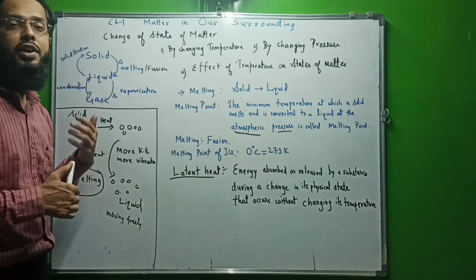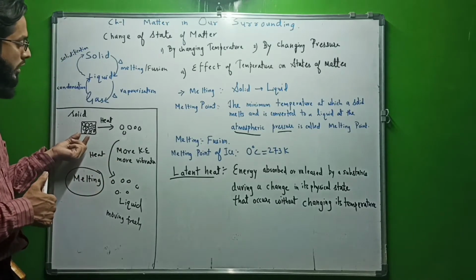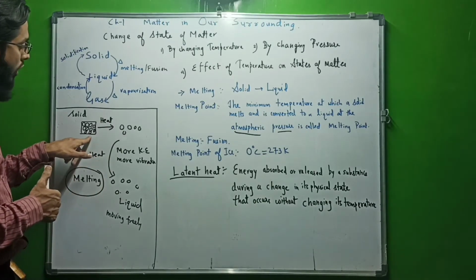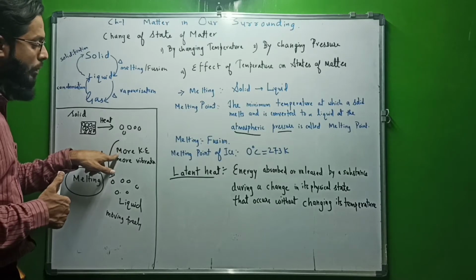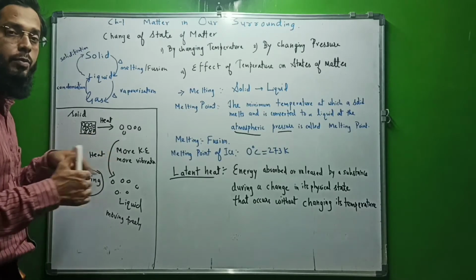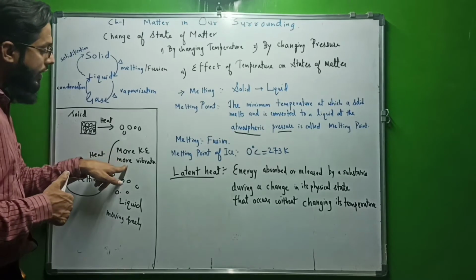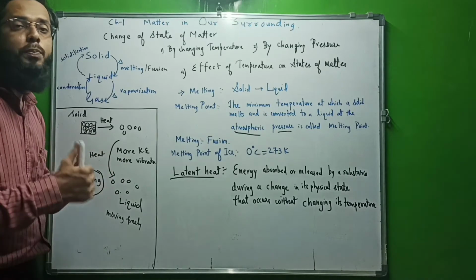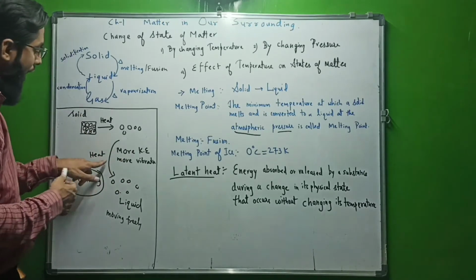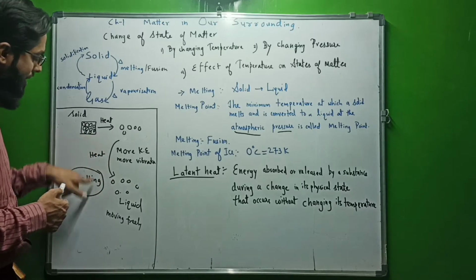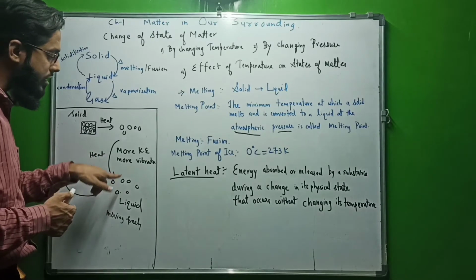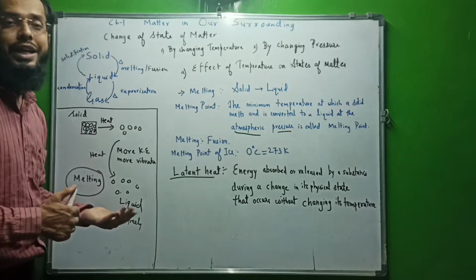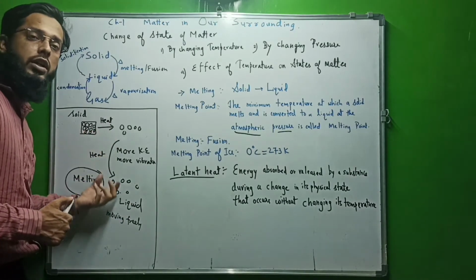Now what happens exactly when we are heating a substance? When we are heating a solid substance, it gets converted into liquid. But what happens exactly? When we are heating a solid substance, the particles of the solid substance get more kinetic energy. They are much more in motion and they move freely. With the increase in kinetic energy, the vibration energy of the particles increases. There is more vibration, and eventually it melts and forms liquid, and the particles are now moving freely compared to the solid state. So this is what occurs when we are heating a solid substance. Gradually it turns to liquid.